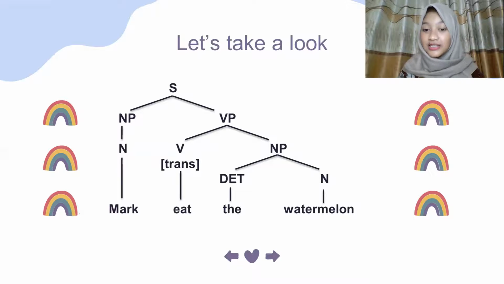And in the noun phrase, there are a determiner and a noun. The determiner is the, and the noun is watermelon. So this is the tree diagram of the sentence Mark eat the watermelon. There are a noun phrase and a verb phrase. Why is this the transitive verb? Because the verb, as we can see down here, is eat, and eat is a transitive verb because it requires an object.